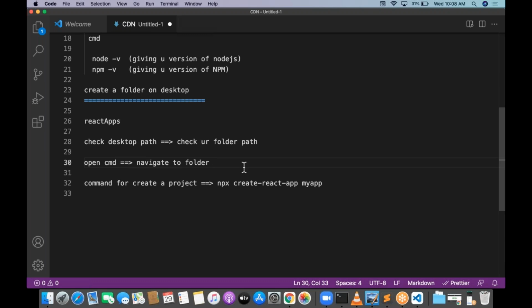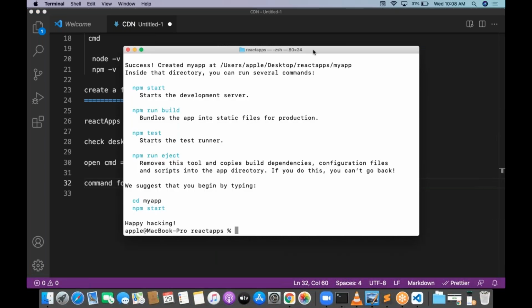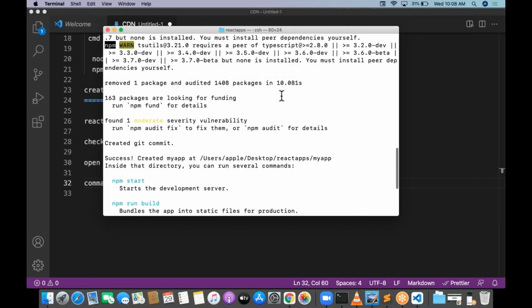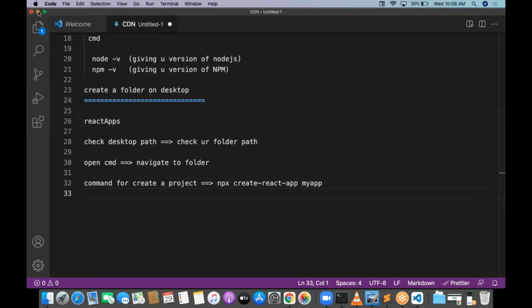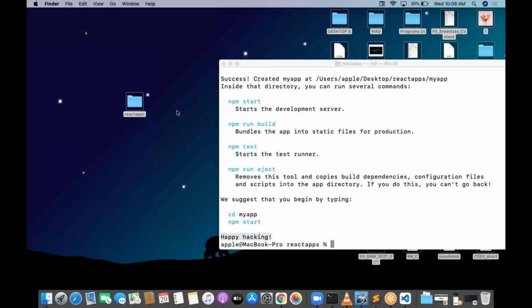After navigating to the path, what do we need to do? npx space create-react-app space my-app. This is the command. When we give the command, automatically your project is going to be downloaded. And finally, you need to get the message "Happy hacking." After downloading the complete project, which takes time based on your internet speed, you will get one message called happy hacking. Then I will check whether the project is downloaded or not.